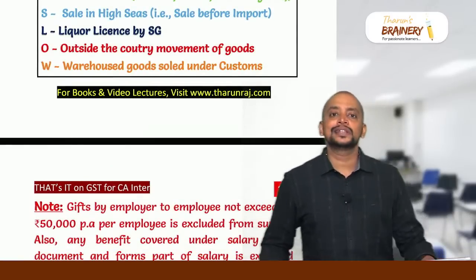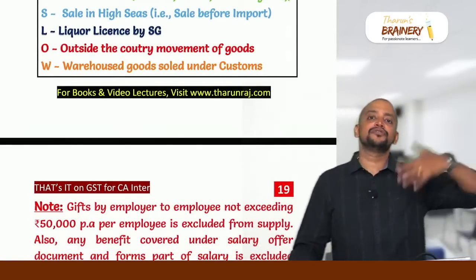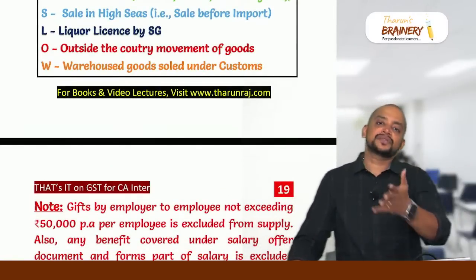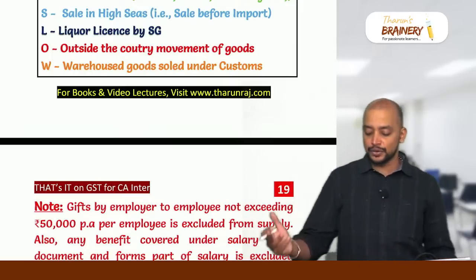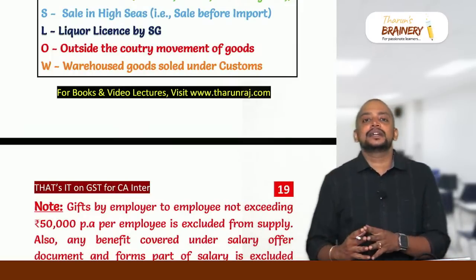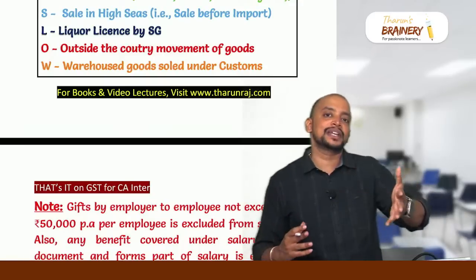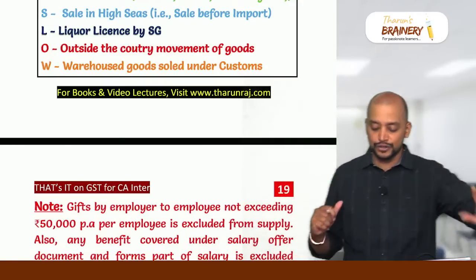Then sale on high seas, that is sale before import. So before import we transfer the document of title to any other person, that is excluded from supply. And liquor license granted by state government, so usually state government will be granting the liquor license for which they get some money, that is also excluded from supply.